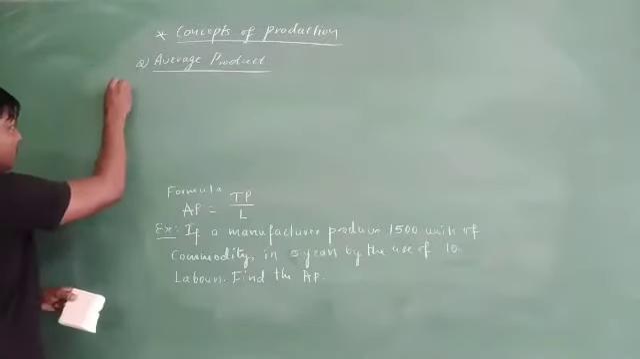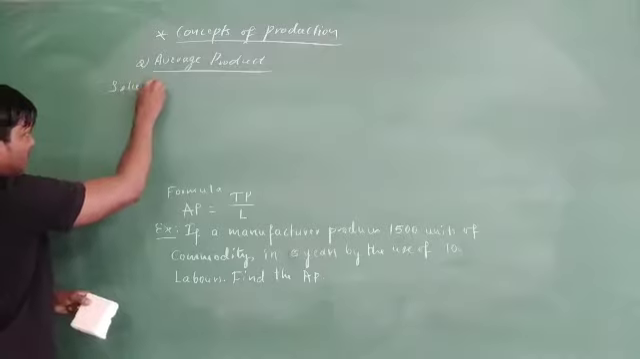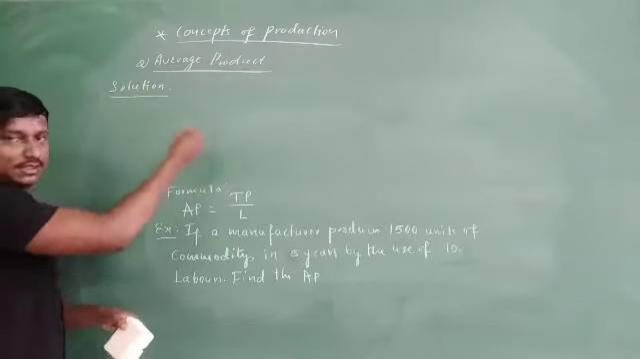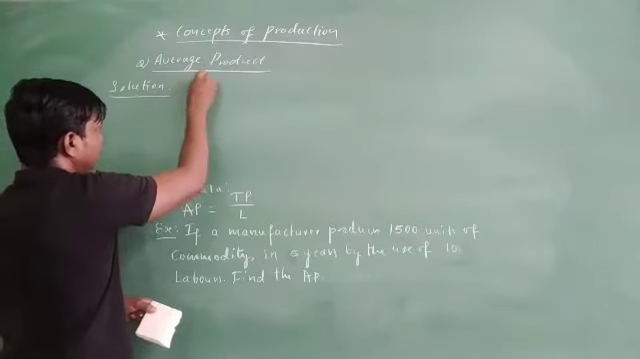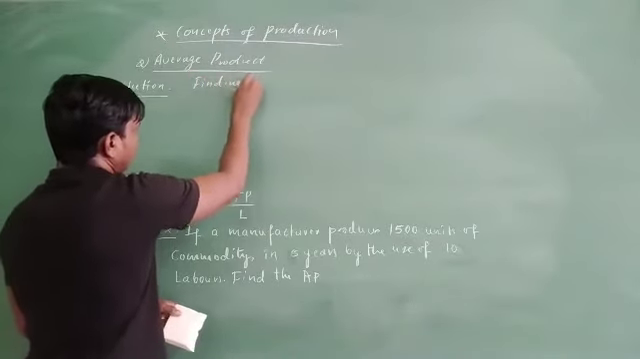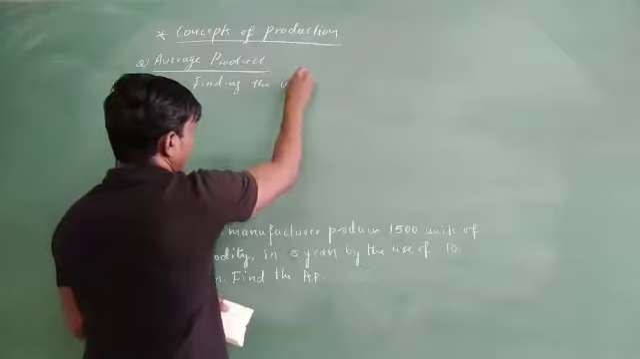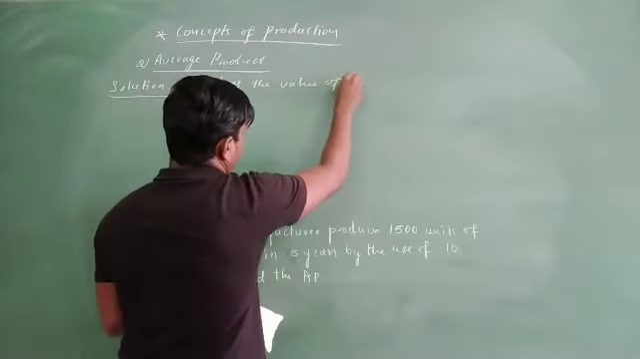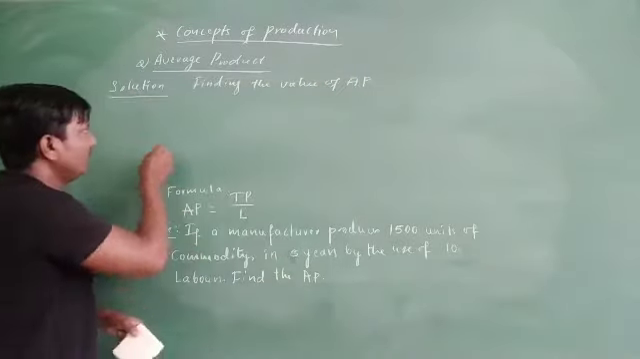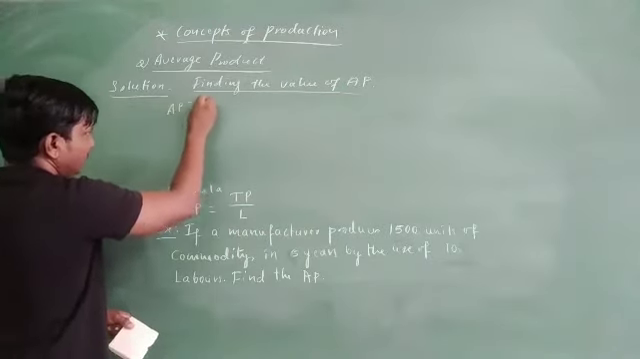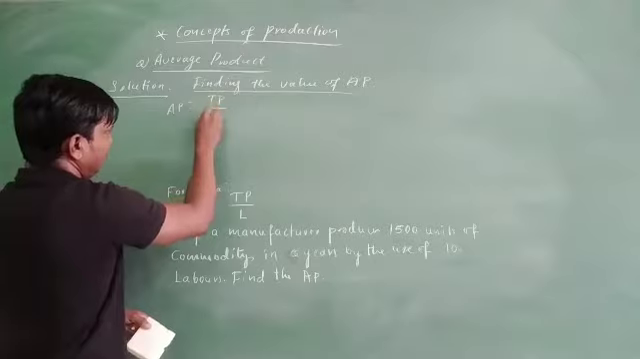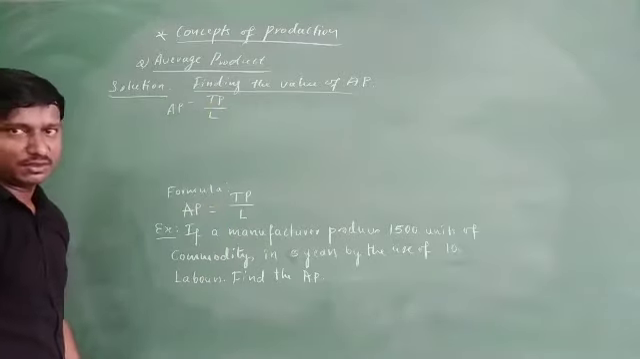So if you go to this solution, okay, let us take this one now directly. Finding the value of AP. So we can just say AP is equals to TP divided by L.